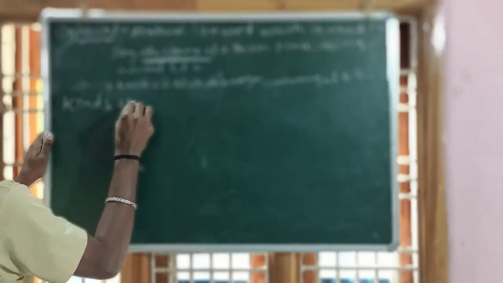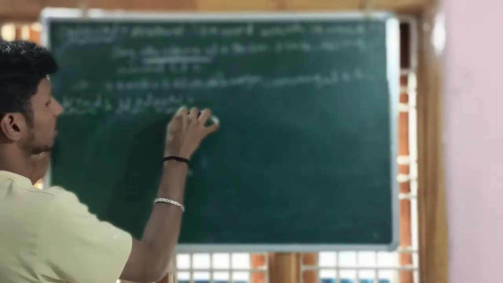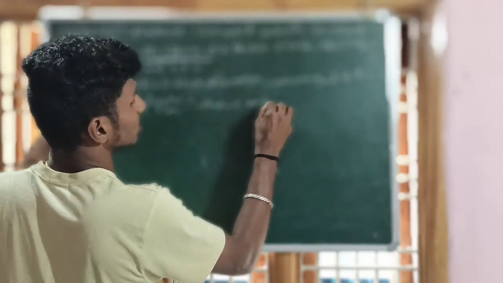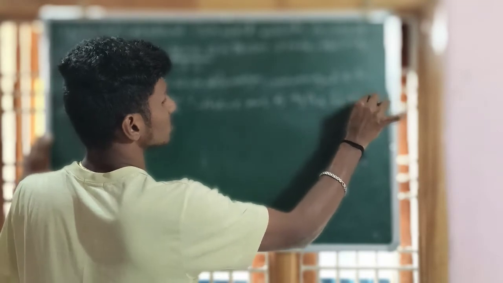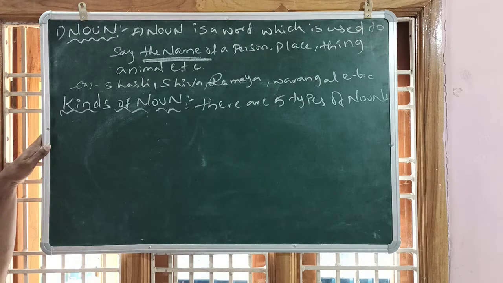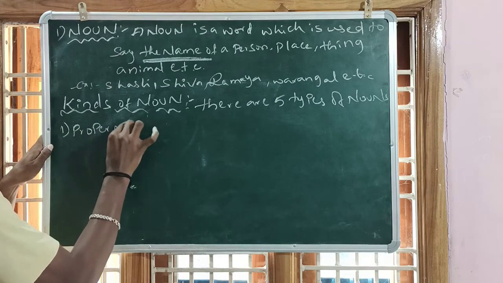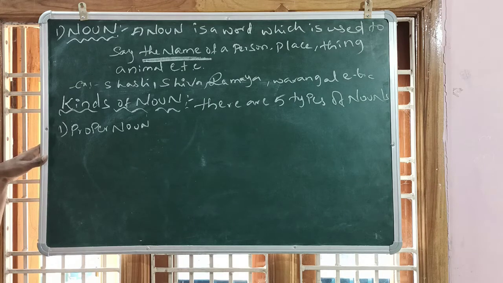Kinds of noun. How many kinds of nouns are there? There are 5 types of nouns. What are the 5 types of nouns? The very first one is proper noun. I was not going to discuss this in detail. These are all nouns. I will give a small definition and an example, and I will close it.